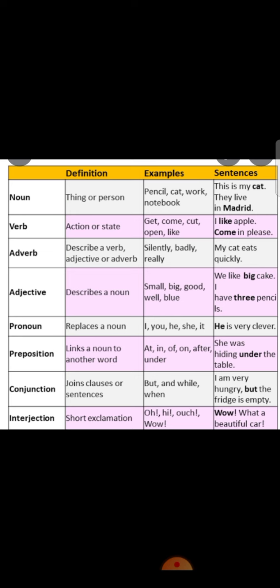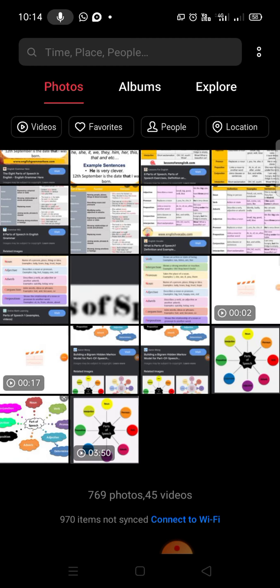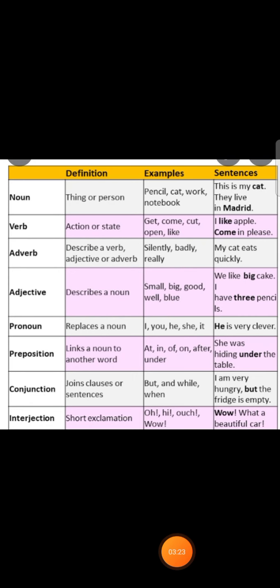Then seventh one, conjunction. A conjunction joins clauses or sentences. But, when and while are the examples. In a sentence, I am very hungry but the fridge is empty. So, but is the conjunction word.